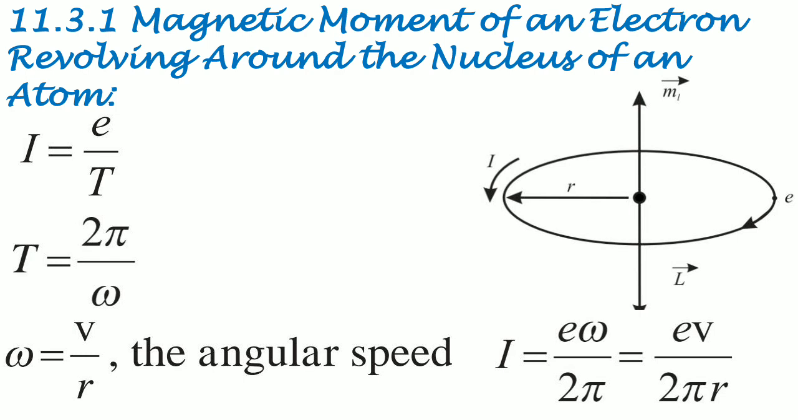What we have done here: I is equal to e upon T. Instead of T, we have put the value 2 pi upon omega. Since T is in the denominator, it becomes omega upon 2 pi. Then omega itself is v upon r, so we substituted the value of omega. Finally the current is e v upon 2 pi r. Label this as equation number 1.